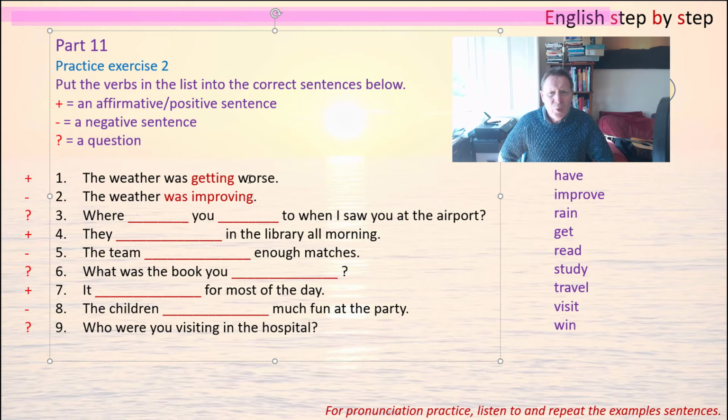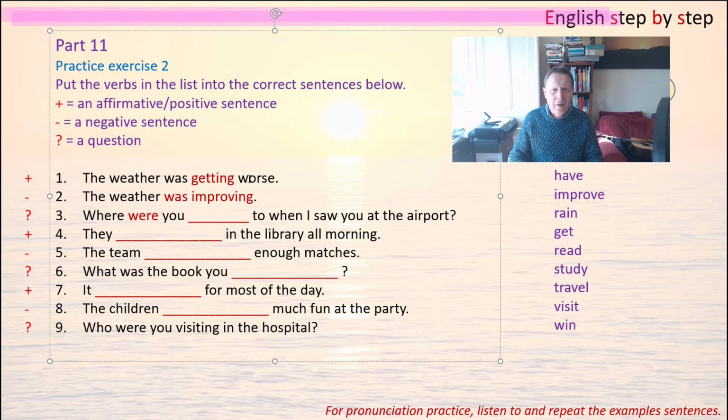Number 3 is a question, so in this case it's with you, so it must be where, and then where were you? So it's a question about an airport, so we need to use the word travel. Where were you? Travel, and then double L. Traveling to, when I saw you at the airport.